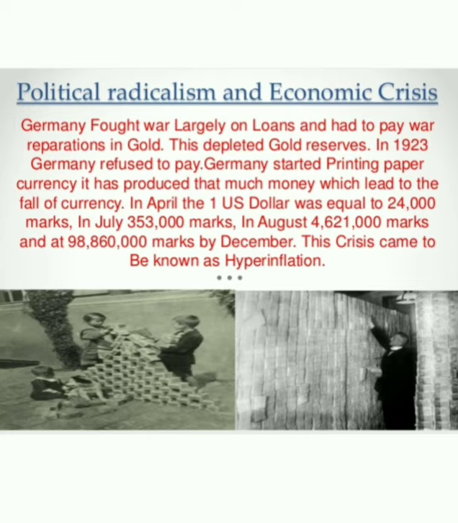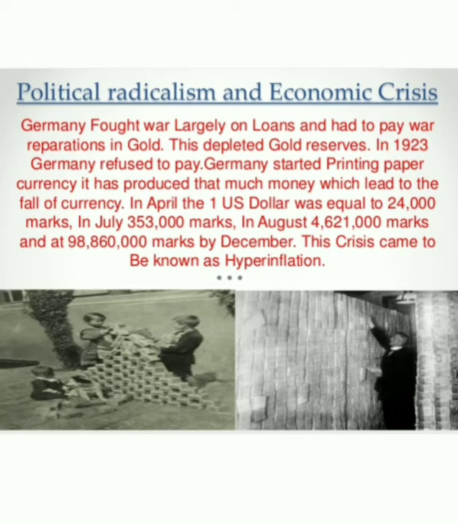Whatever amount they had taken as a loan, they had to return all of it in gold. So the gold reserves were depleted, and in 1923, Germany refused to pay.